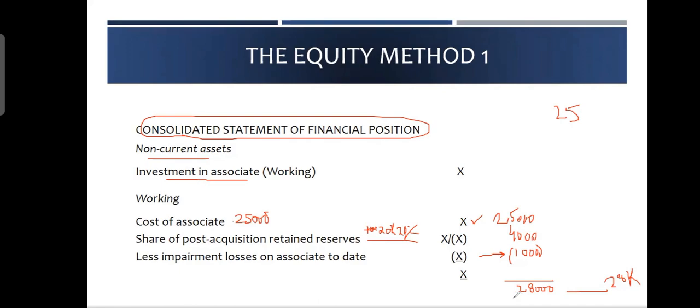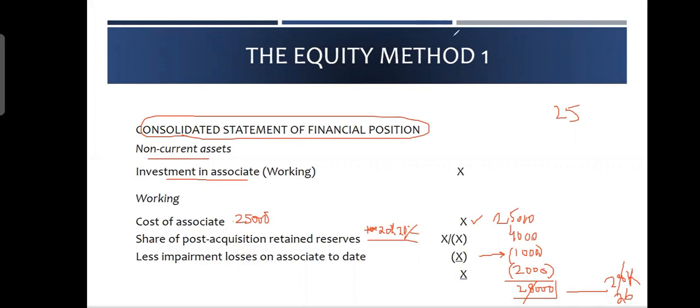You cannot say that I own 28,000 because a 4,000 profit was made, but they also gave you a 2,000 dividend. So if you have received any dividends, you should subtract them from here, and you should say that my closing investment is not 28, my closing investment is just 26. Okay, so this is very simple logic: opening balance of investment, add your share in profit and reserves. Maybe there are some profits and also some reserves, so take your share and add it there. If there is any impairment, you should subtract. And if there are any dividends received, those should also be subtracted.